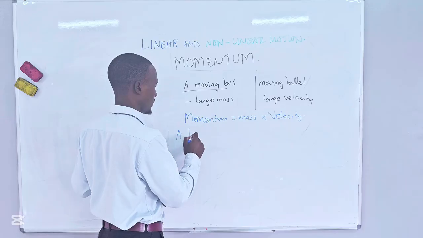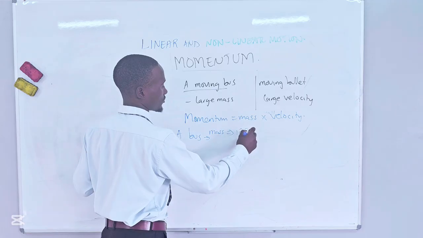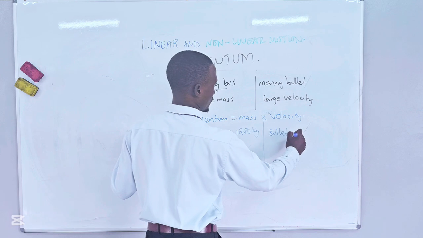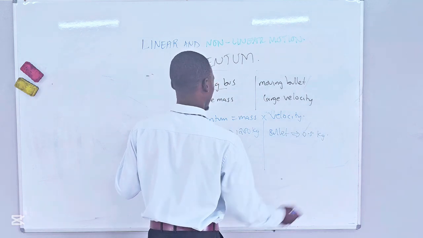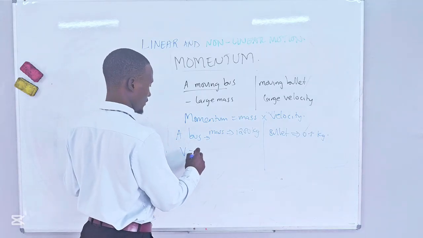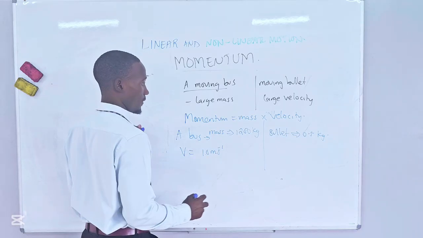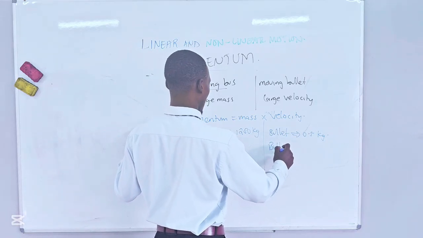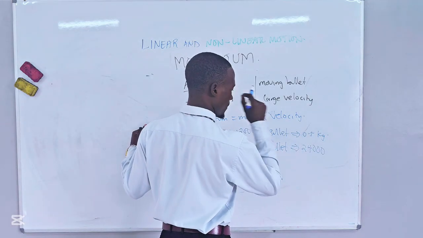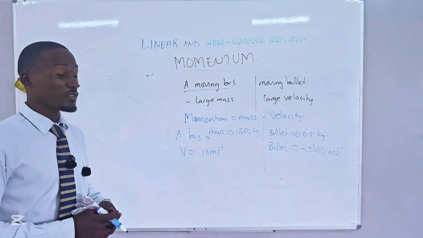If a bus has a mass of 1200 kilograms and a bullet has a mass of 0.5 kilograms. But then a bus is moving at a velocity of, let's say, 10 meters per second. But then a bullet is moving at a speed of 24000 meters per second. You can see that the bullet is moving at a very fast speed.